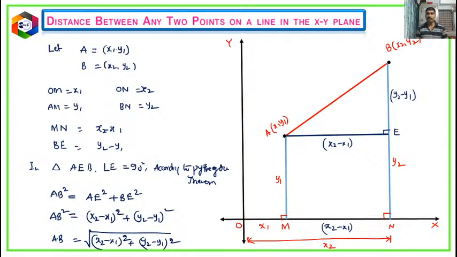So till now we have discussed the basics of coordinate geometry, plotting a point and points in each quadrant, and mainly come to the 10th class point of view. Distances we have discussed: distance between 2 points on the x-axis, distance between 2 points on the y-axis, distance between 2 points parallel to the x-axis, distance between 2 points parallel to the y-axis, and finally any 2 points which are in the plane, that is square root of x2 minus x1 whole square plus y2 minus y1 whole square. So these ideas are very very important in solving the problems.